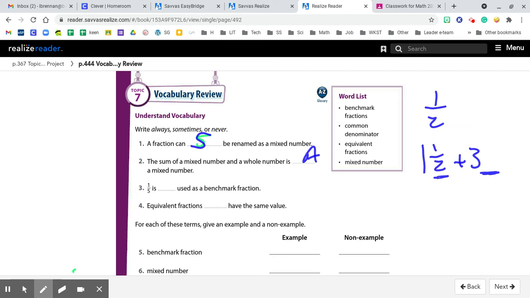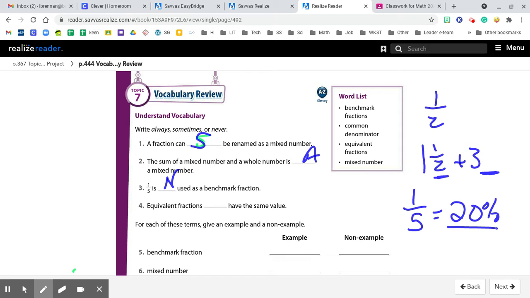1/5 is blank used as a benchmark fraction. The book is saying never. I would say sometimes. It depends on how comfortable you are with fractions. But sometimes when we're talking about percentages, because 1/5 when we move on into percentages is 20%, and that is a benchmark. So that's where I would argue that 1/5 and 20% are a benchmark. But the book says never, but I would say sometimes.